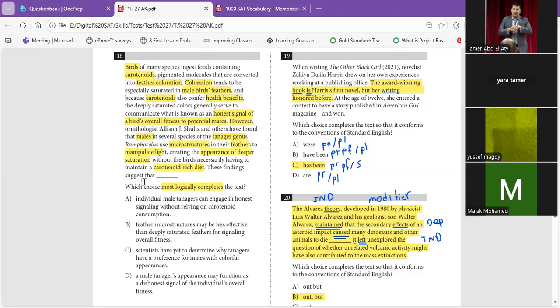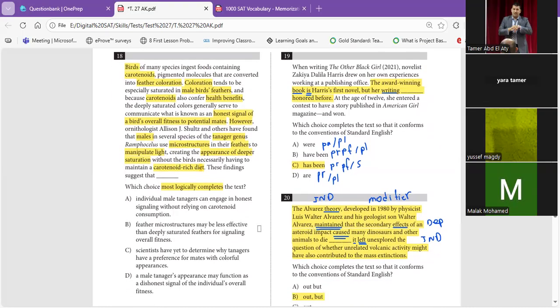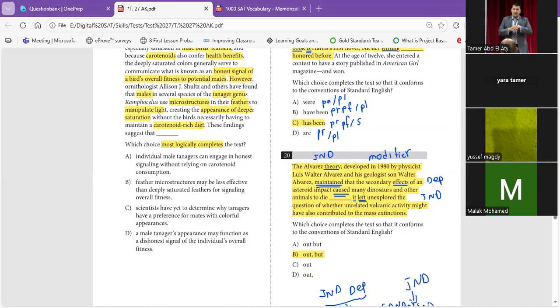So these findings suggest that not all male birds are going to be healthy and fit, or suitable for marriage. Why? Because this kind of bird is a deceiver. They are using microstructure to make a deeper color, deeper saturation of color, without showing whether they are fit for marriage or not. Okay, so according to the inference that I built, without even returning to the choices, let's find which one matches my words or which one is near.